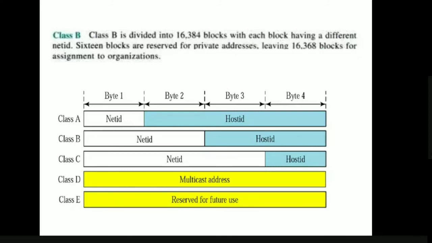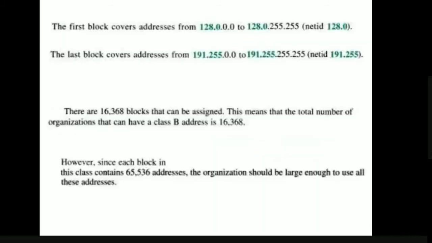Because 2 power 16 is 16,384 different blocks in class B, and the host ID part is 16 bits, so per single block we have 65,536 addresses. So in total we have 65,536 class B IP addresses per block.